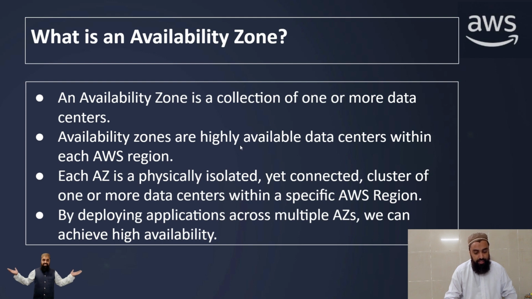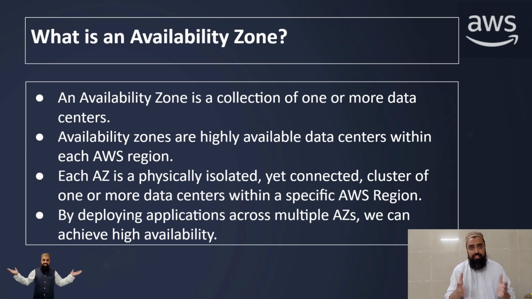Availability zones are highly available data centers within each AWS region. Each AZ is a physically isolated yet connected cluster of one or more data centers within a specific AWS region. Guys, for instance, if I am going to launch a virtual machine, I have the choice to launch it in the US East region, and then I have the choice of availability zone A1, B1, C1, or F1.